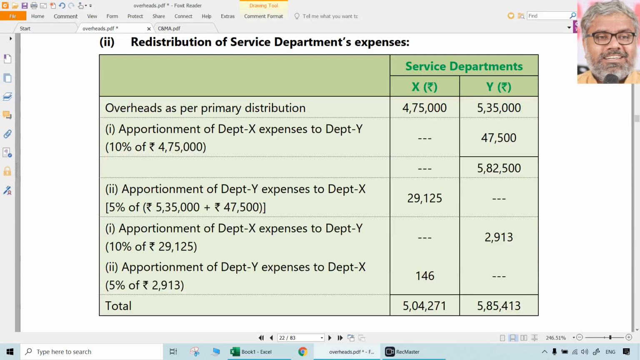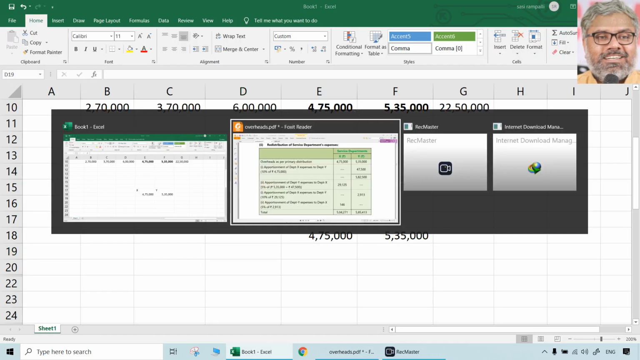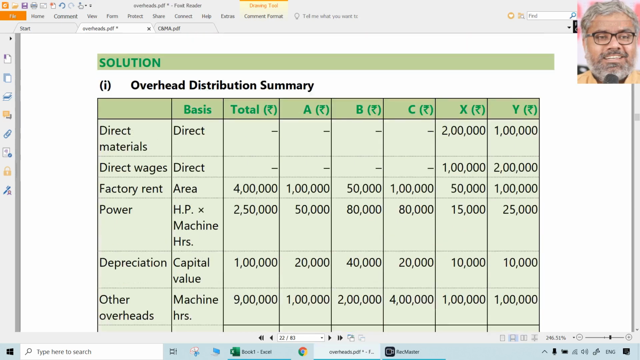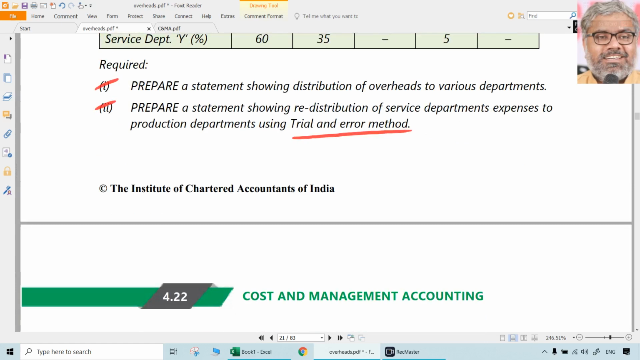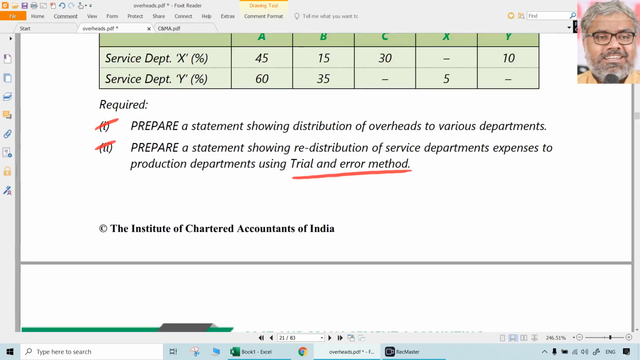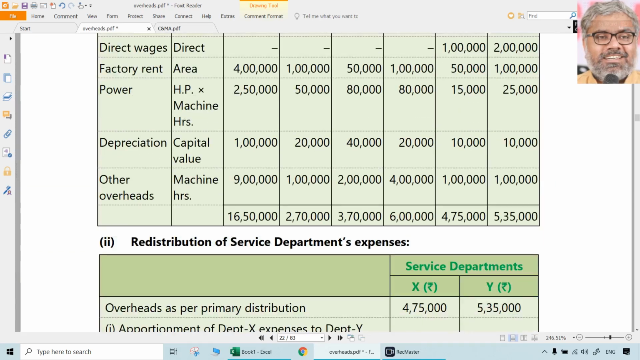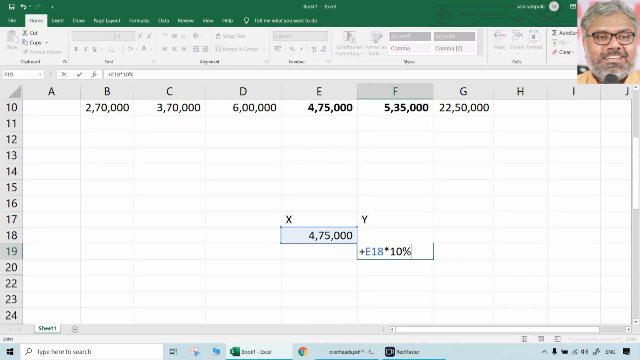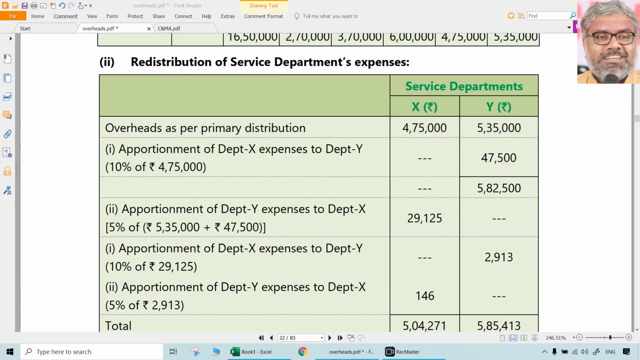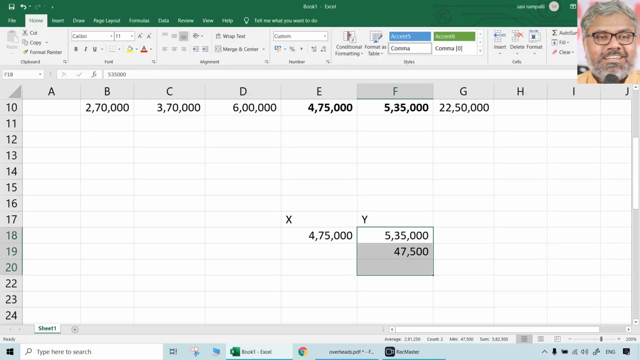So let us start with say X expenses to Y. Starting is anyway, okay. Anything can be started with. So how it is going to be apportioned? What basis it is going to be apportioned? X to Y. For that we have to refer to the question. X gives to Y how much of its expenses? 10%. Y gives how much of its expenses to X? 5%. So X to Y 10%, Y to X 5%. That we should remember. Now give 10% of X expenses to Y. How much is that going to be? 10% of 4,75,000, 47,500. Then take a total of that.